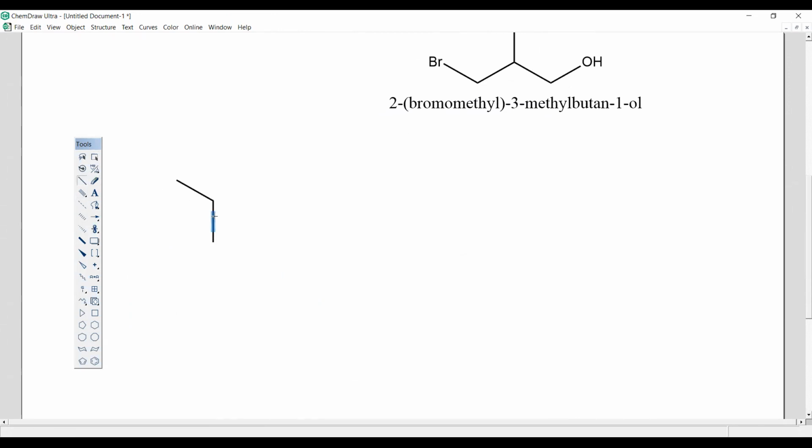Okay. So we have a carbon like this. Now I need another one somewhere else. What is our structure? There is a chlorine here, and an OH here. We add a double bond here, and another double bond here.